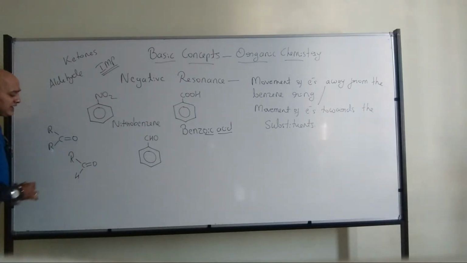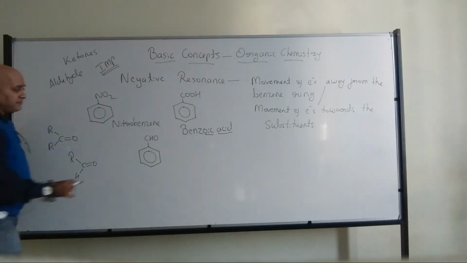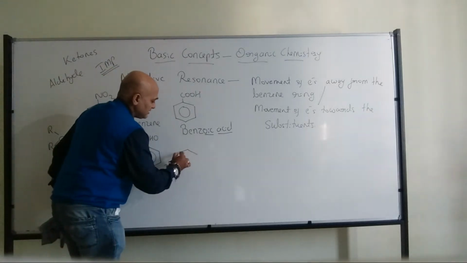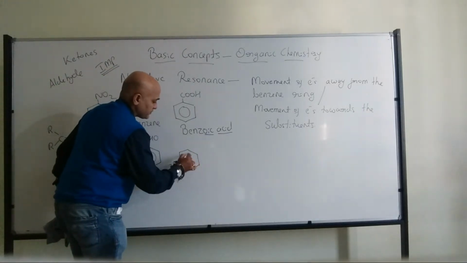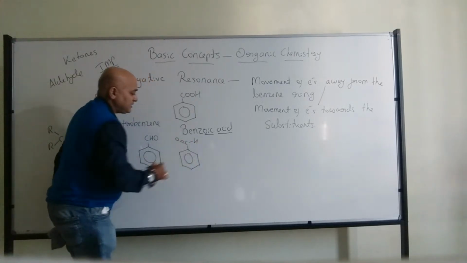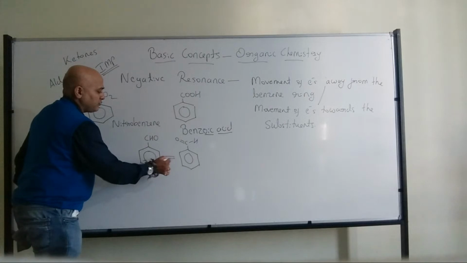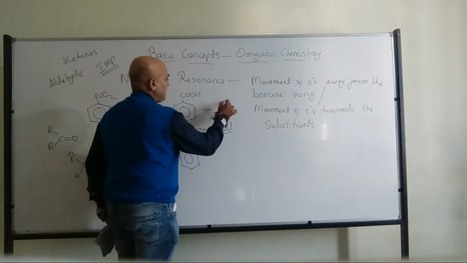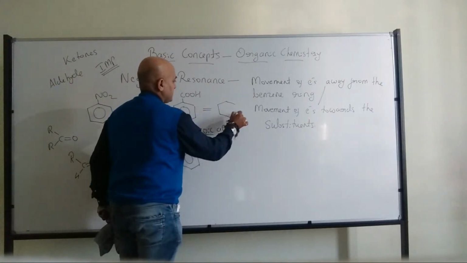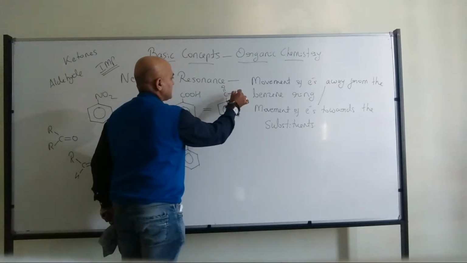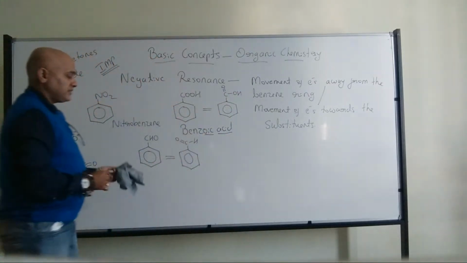Like this, it will be an aldehyde. CHO, same thing; I can write it like this also, just as I can write carboxylic acid like this.